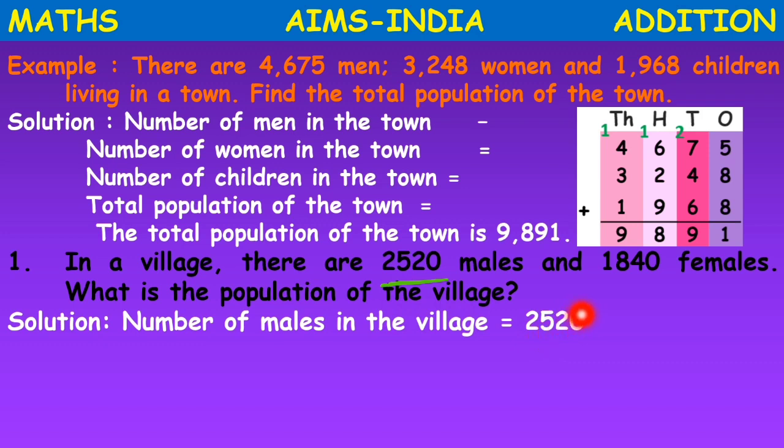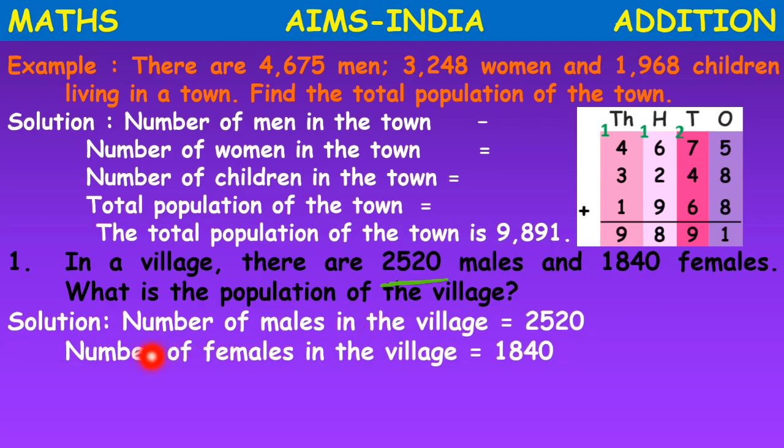2,520. Yes, the next number here is 1,840. Now what is this? It is the number of females in the village. Yes, 1,840 females. You know males and females, right? Male means a boy, or yes, all the male gender people. So the number of females in the village is equals to 1,840.